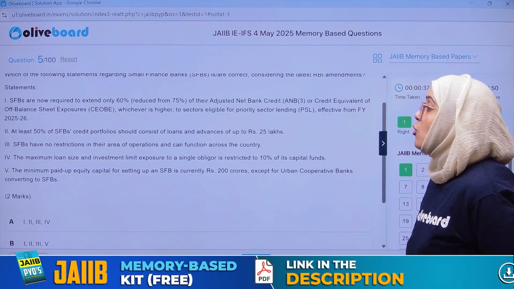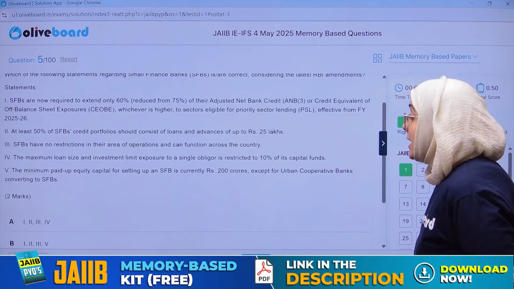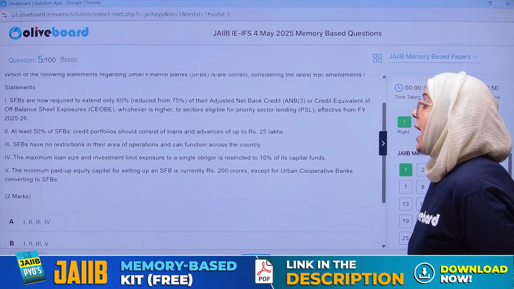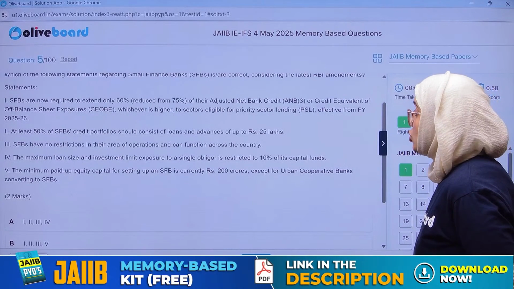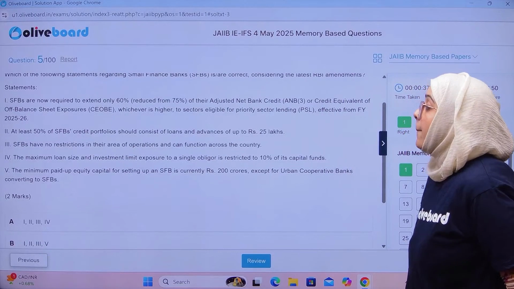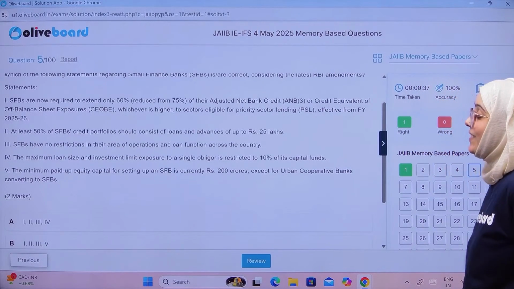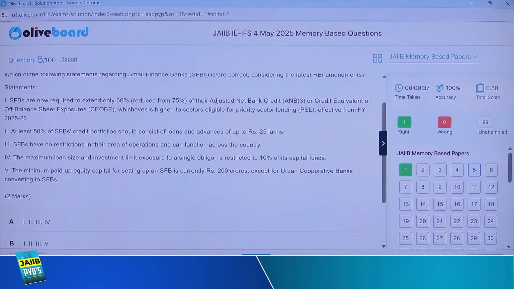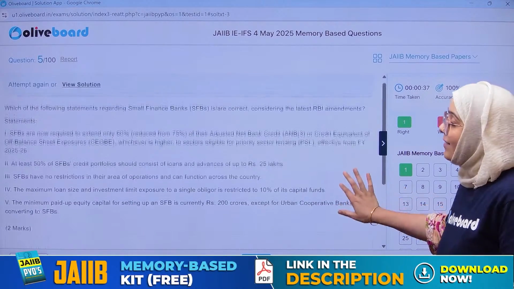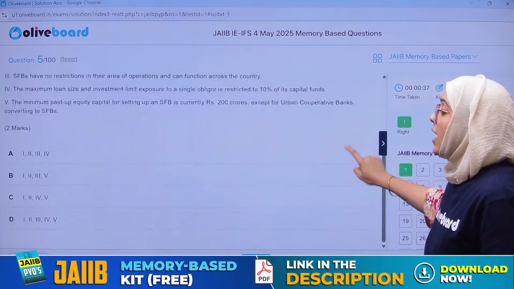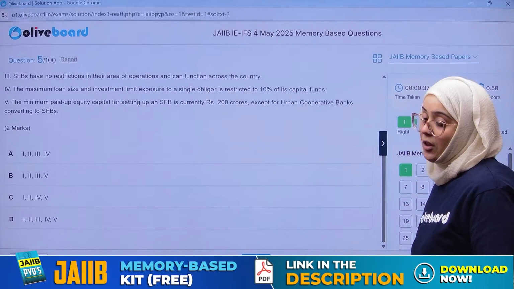Small finance banks have no restriction in the area of operation and can function across the country. The maximum loan size and investment limit exposure to a single obligor is restricted to 10%. The minimum paid up capital for setting up a small finance bank is currently 200 crore, except for the urban cooperative bank. So these are the five statements. We have to select the correct statement regarding the small finance bank, and these are the options.